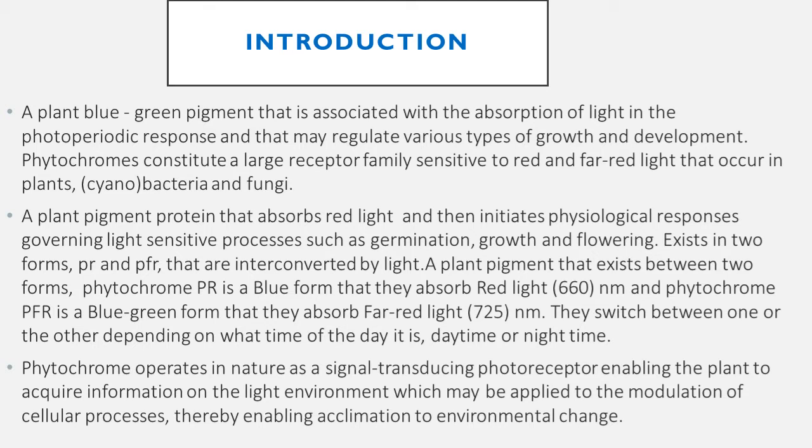A plant pigment that exists in two forms: phytochrome PR is the blue form that absorbs red light at 660 nanometers, and phytochrome PFR is the blue-green form that absorbs far-red light at 725 nanometers. They switch between one or the other depending on what time of the day it is, daytime or nighttime. Phytochrome operates in nature as a signal-transducing photoreceptor, enabling the plant to acquire information on the light environment, which may be applied to the modulation of cellular processes, thereby enabling acclimation to environmental change.